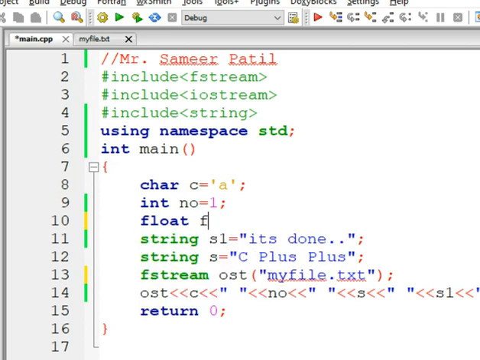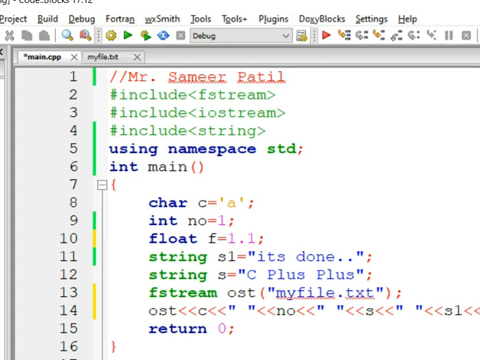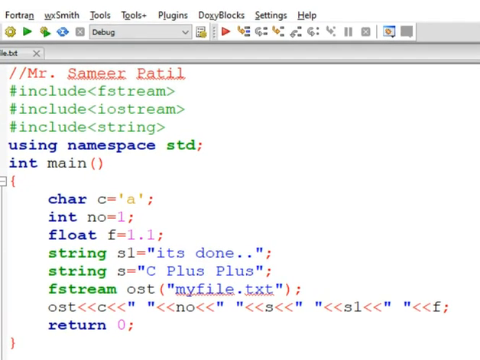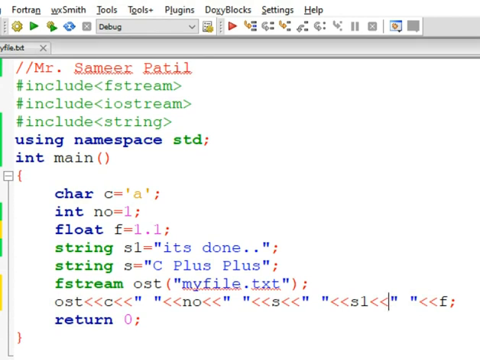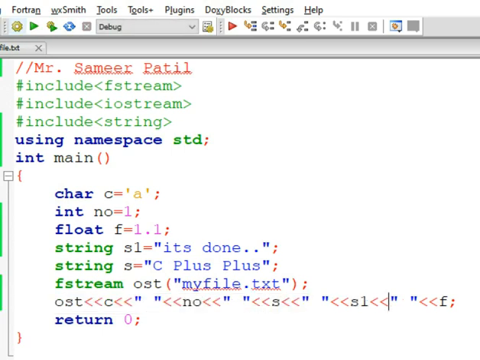So let's create a float variable f. Let's initialize it to the value 1.1, and now let's add this float variable to the program. It's out of screen. Let me bring the program in screen. Okay, so we have added the float variable to our ost object, and now instead of using an object of ofstream, we are using an object of fstream. Let's try to compile. So the program has compiled.